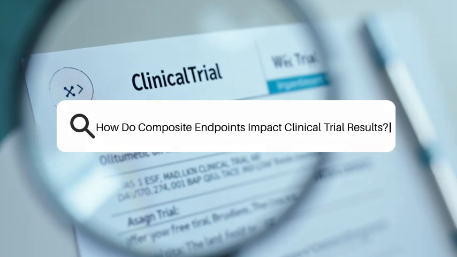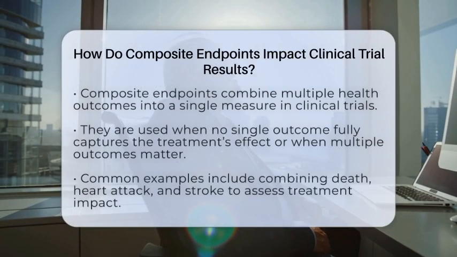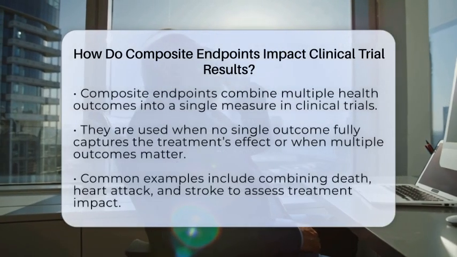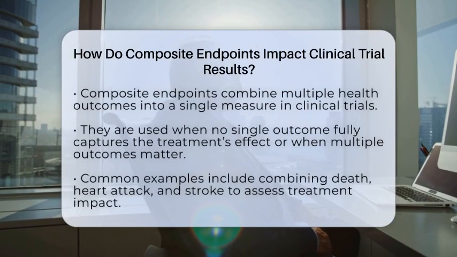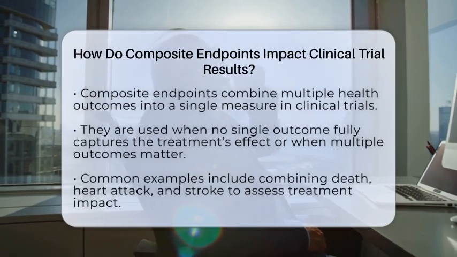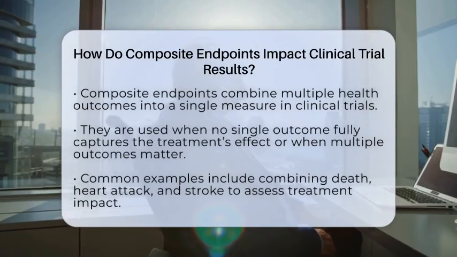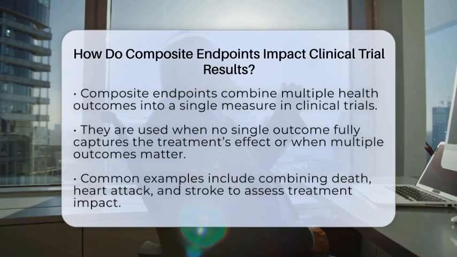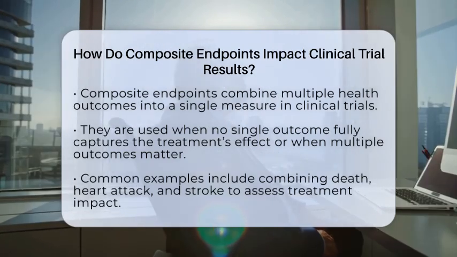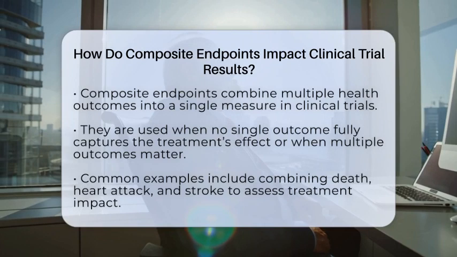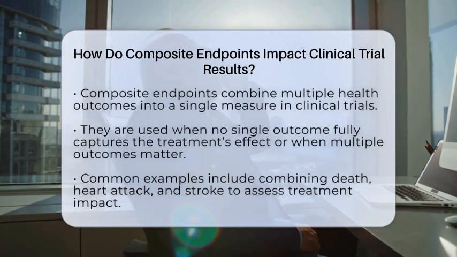How do composite endpoints impact clinical trial results? Imagine trying to understand how well a new medicine works, but instead of looking at just one health outcome, the trial combines several. That's what a composite endpoint does. It merges two or more different results into a single measure to see if the treatment makes a difference.